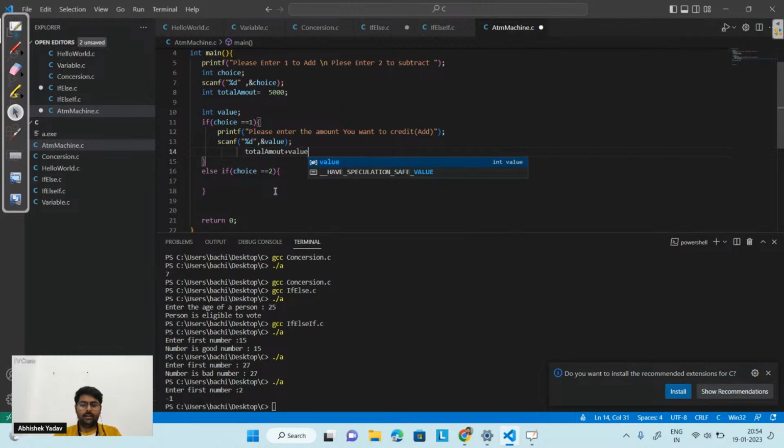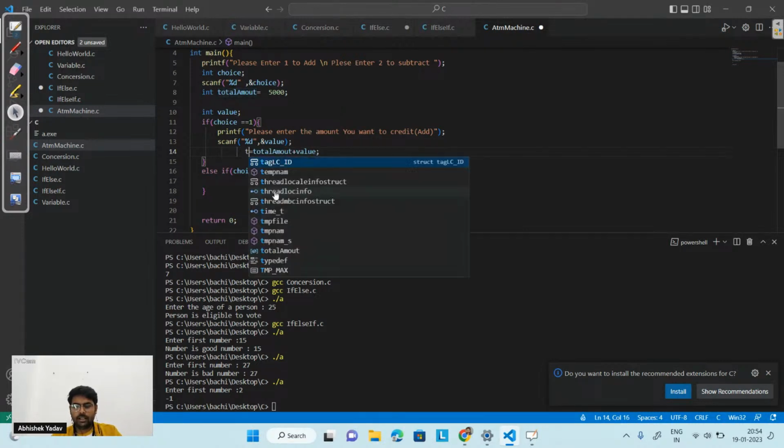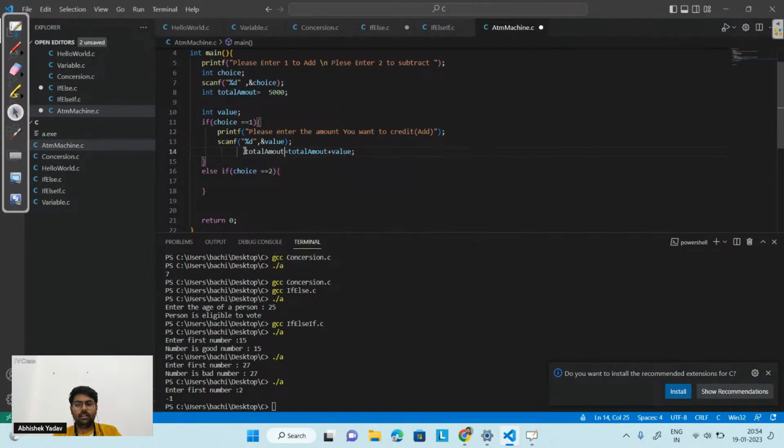After doing this, I want to store it in the current balance, so I will take the same variable, total amount is equal to total amount plus value. So first the right hand side part will get executed, and after getting the total value, I am again storing it inside the same container, that is total amount.